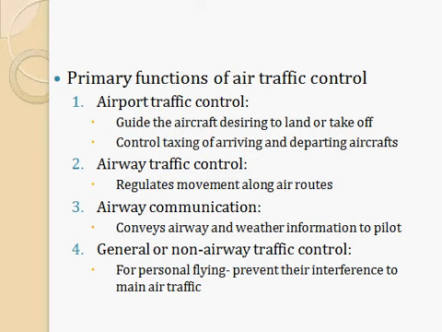That is, passenger air traffic comes under that. So it should not be interfered with by personal planes, that is, private planes or private jets and all. So that has to be ensured by the air traffic control. So these are the primary functions: airport traffic control, airway traffic control, airway communication, and general or non-airway traffic control.